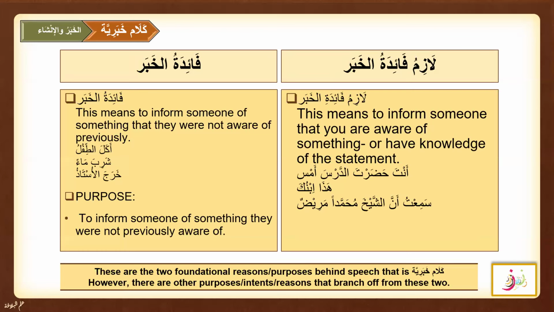As I mentioned, sometimes khabar is utilized for other purposes as well, besides faidatul khabar and lazim faidatul khabar. Inshallah, we are going to continue with those and learn them in our next session.